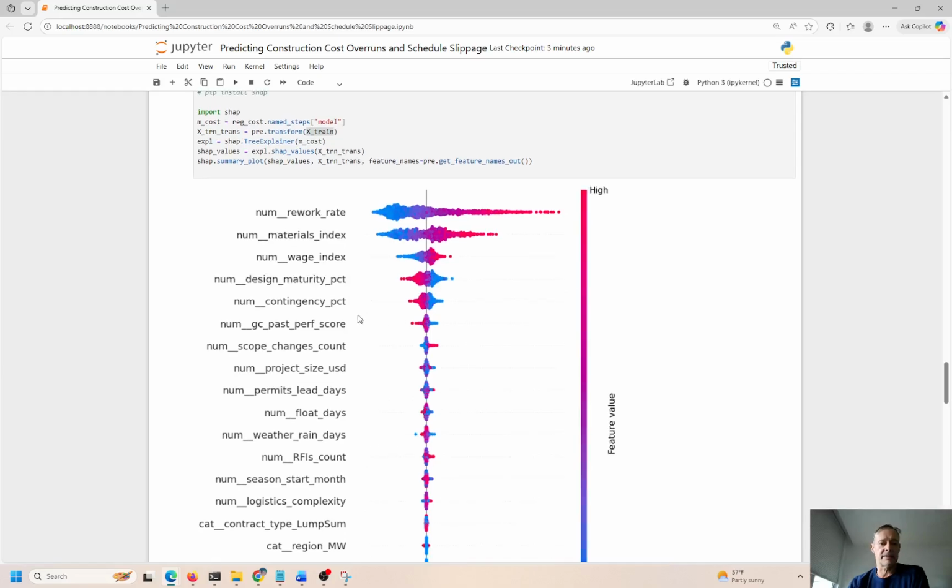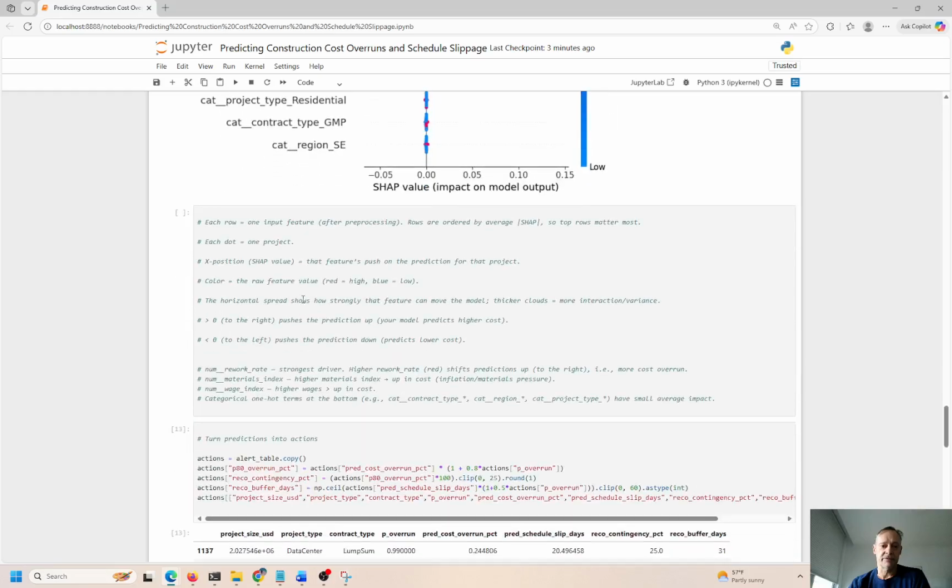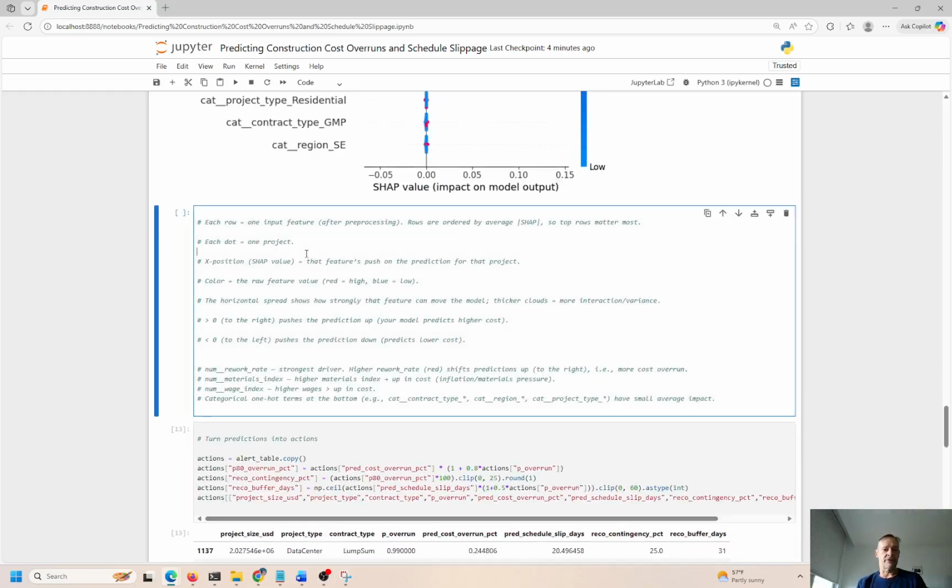What really could take this off course is reworking of things that have already been built. They have to be deconstructed and reconstructed, along with materials index and wage index. These are the big three that could take us off course, right? So the rows show us the features after processing everything in this model, the features that have the most significant impact on the project either going longer or maybe even finishing quicker. So if we can control those top 3 features, we control the outcome of the project.